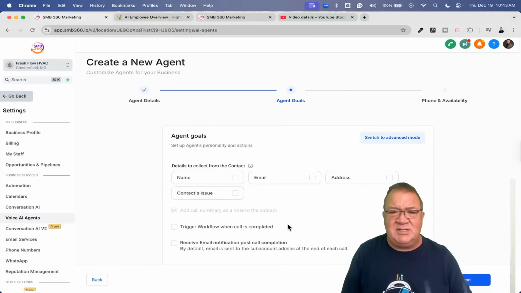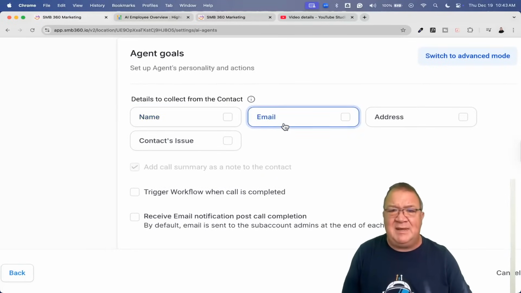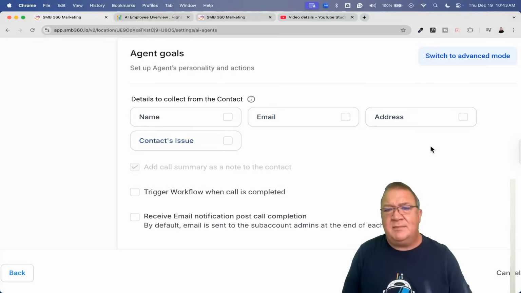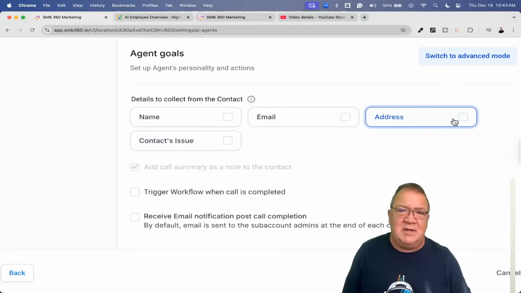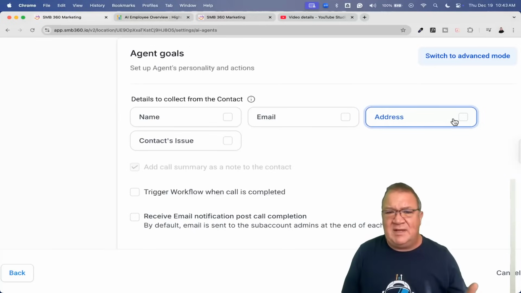So here for the agent's goals, basically this is just going to update the contact record. Do you want the name, email, address, or the contact's issue? Any of these are perfectly legitimate. Now, getting the address really isn't going to be very useful unless you're doing something with a service-based company that needs to come out to your house. That's where that's really going to be useful.